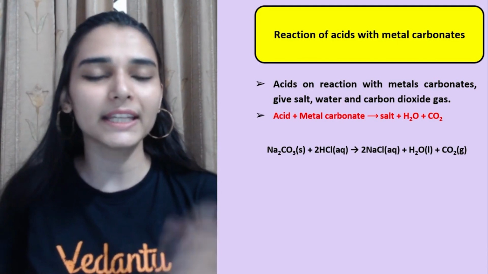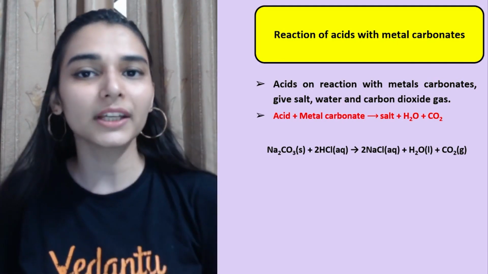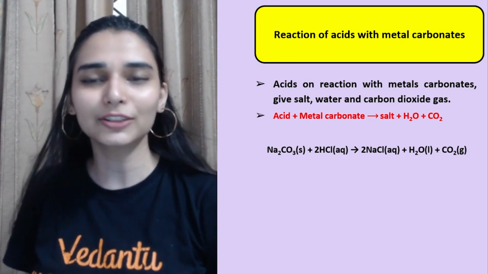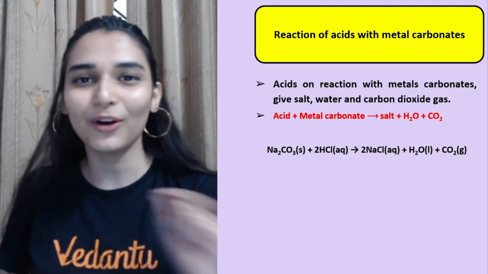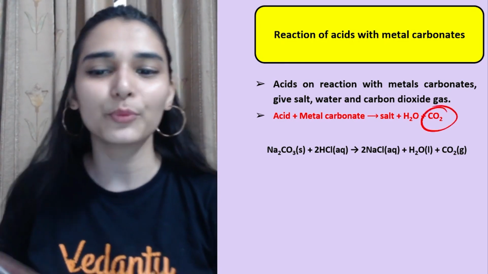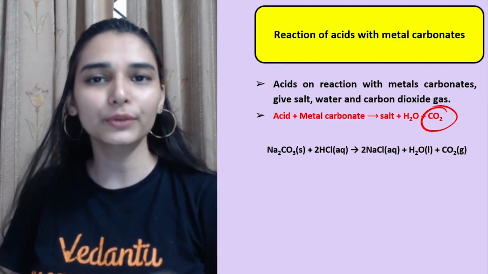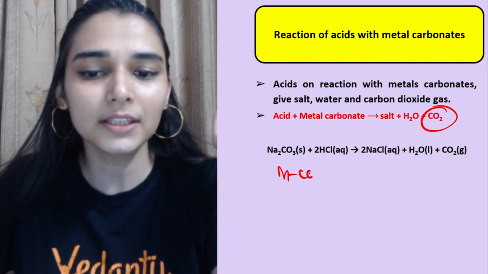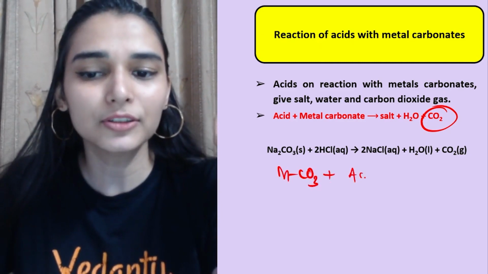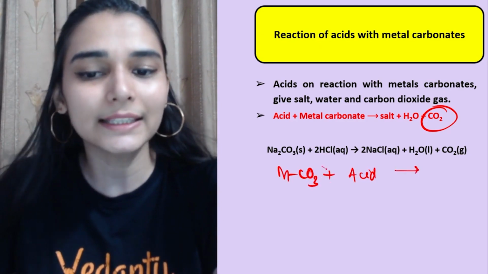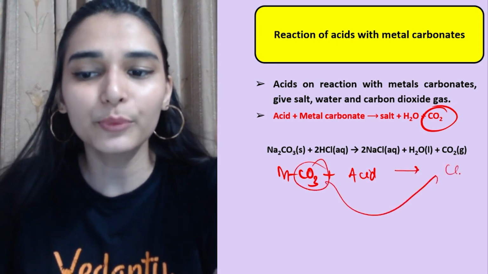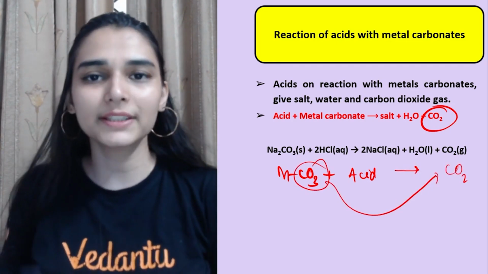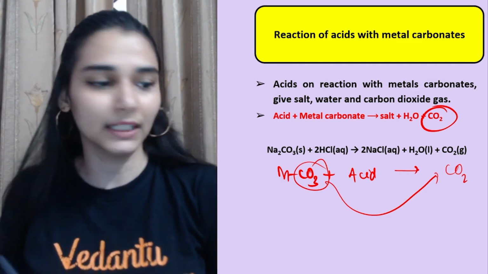However, instead of a metal, if you take a metal carbonate, when metal carbonates are treated with acid, which gas is liberated? Not hydrogen, you get carbon dioxide. I have told you in the regular sessions also that this is why metal carbonate reacts with an acid. So simply, carbon dioxide is what you get. Okay, it is very simple, you don't have to do anything.